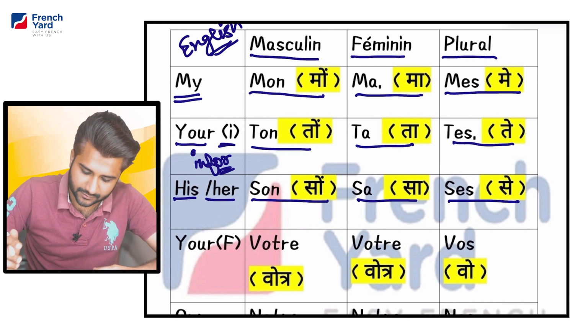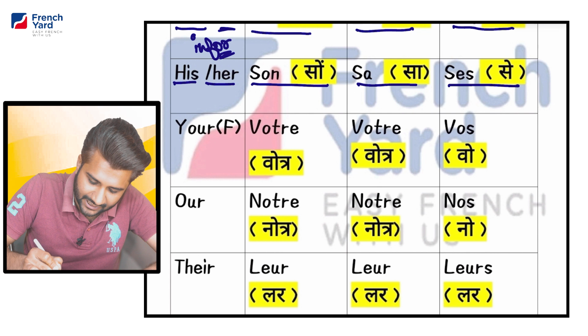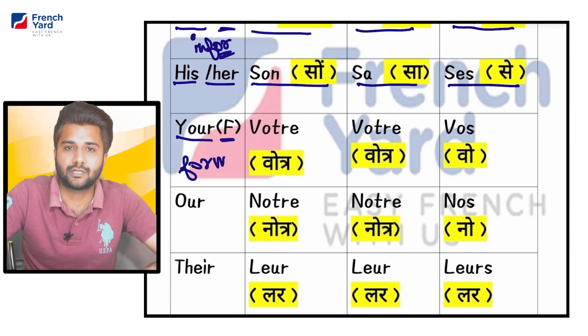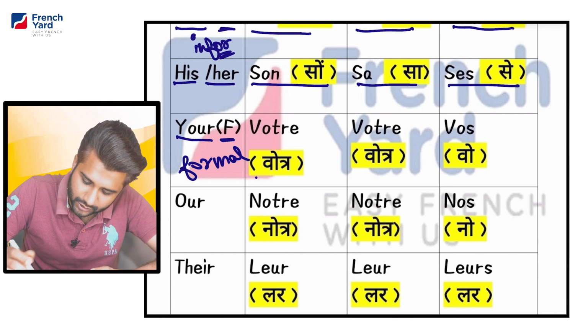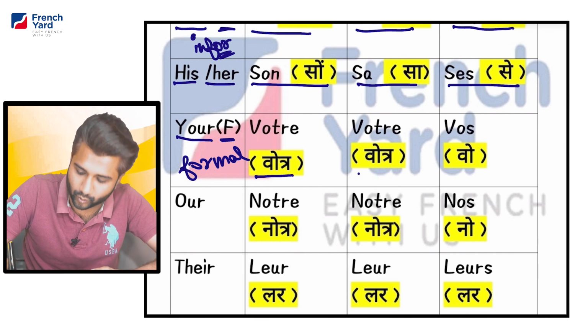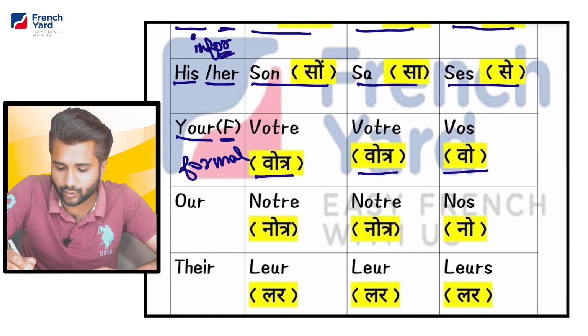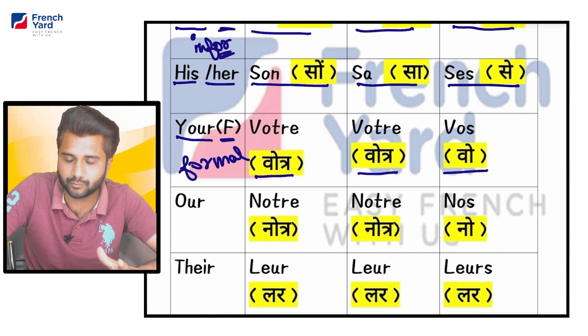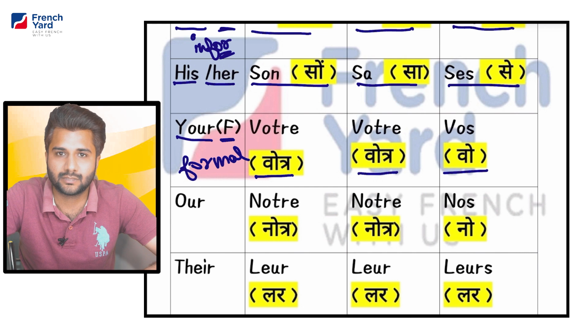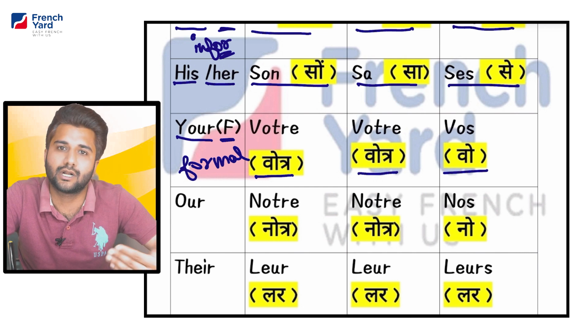Then next we have is your. Now this F stands for formal. Formal your. Now the options we have is votre, votre, vos. Now the masculine and the feminine one is same. ठीक है, masculine और feminine one को हम same रखेंगे, but last में plural change हो रहा है, that is vos. मतलब आपका, आपकी और आपके.